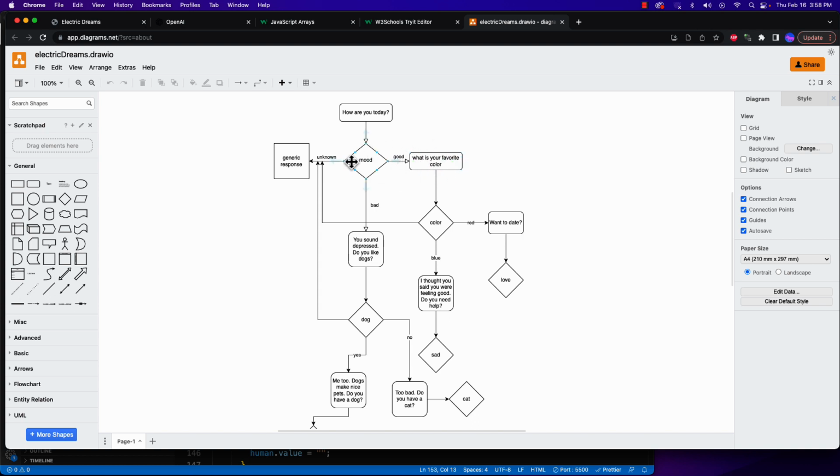So after we do that, we're going to move from our mood analysis into our color analysis. And in this case, I am looking for two colors, red and blue. So if we choose blue, then we say, I thought you were feeling good. Do you need help? Because they're blue, they're sad. So I'm playing off of that. If we say red, we say, do you want a date? And then we move into a love analysis, and we can, again, track this. So you can run this indefinitely.